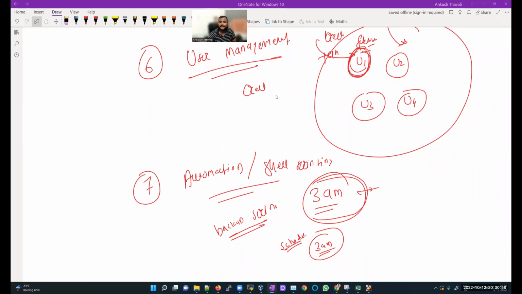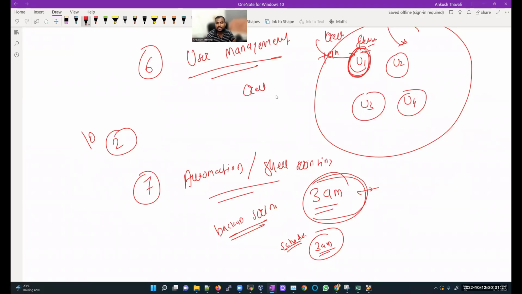I'll tell you one thing: everyone knows about Oracle DBA, but very few people know about shell scripting. So if you know shell scripting very well, you are definitely increasing your package, because out of 10 people maybe only 2 know shell scripting, and you can be one of them.